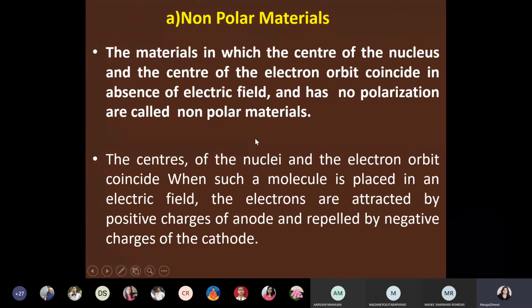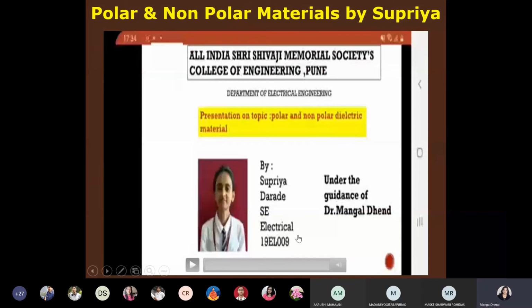But polarization may not be there, that depends upon the resultant of those dipole moments, and the resultant may be 0. But in polar materials, permanent dipole moments exist in absence of electric field also. And in non-polar materials, the center of positive charge and negative charge will be coincident, and there will be no dipole moment. So that you have understood.